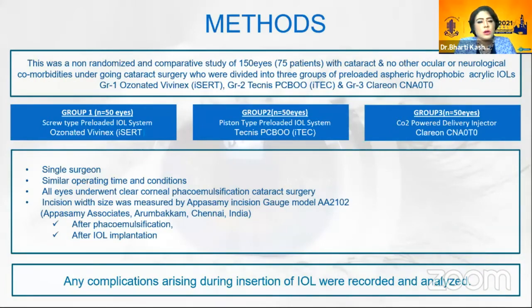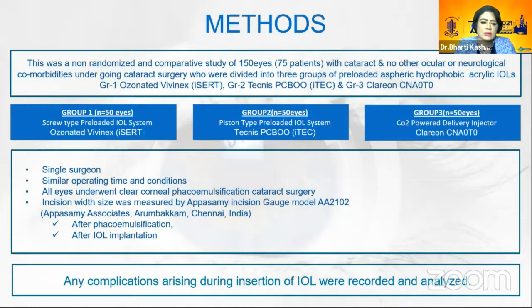This was a non-randomized comparative study of 150 eyes of 75 patients with cataract and no other ocular or neurological comorbidities undergoing cataract surgeries, who were divided into 3 groups of preloaded aspheric hydrophobic acrylic IOLs. Group 1, Ozonated Vivinex ICERT. Group 2, Technis PCB00 iTech. And Group 3, Clarion CNA0T0. Group 1 had 50 eyes, screw type preloaded IOL system, Vivinex ICERT. Group 2, 50 eyes, piston type preloaded IOL system, PCB00 iTech. And Group 3, 50 eyes, carbon dioxide powered delivery injector, Clarion CNA0T0.